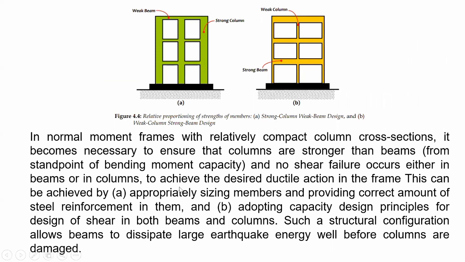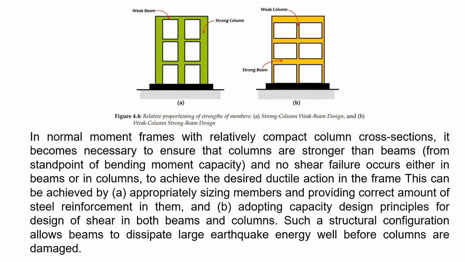In normal moment frames with relatively compact column cross-sections, it becomes necessary to ensure that columns are stronger than beams from the standpoint of bending moment capacity, and that no shear failure occurs either in beams or in columns.